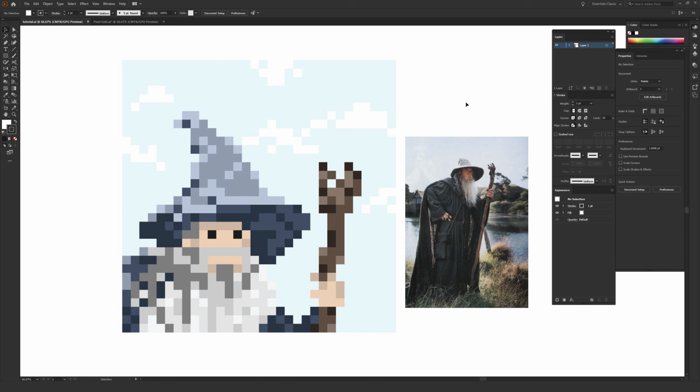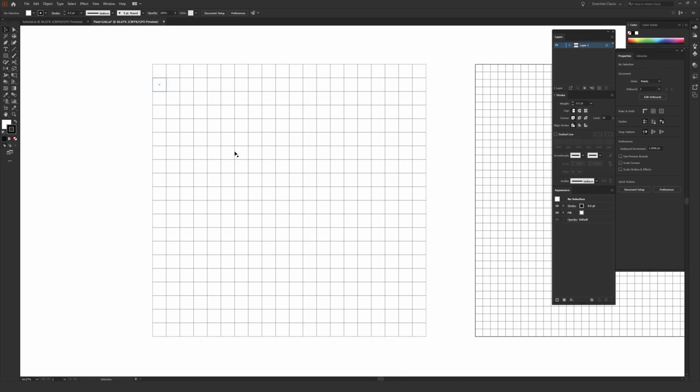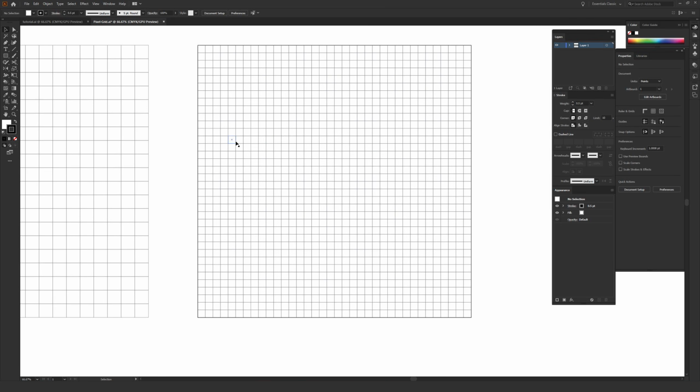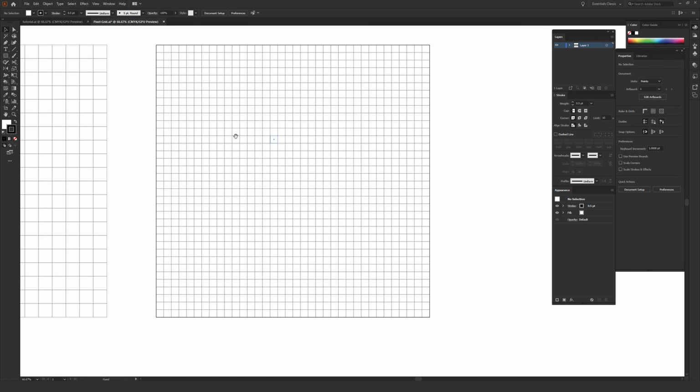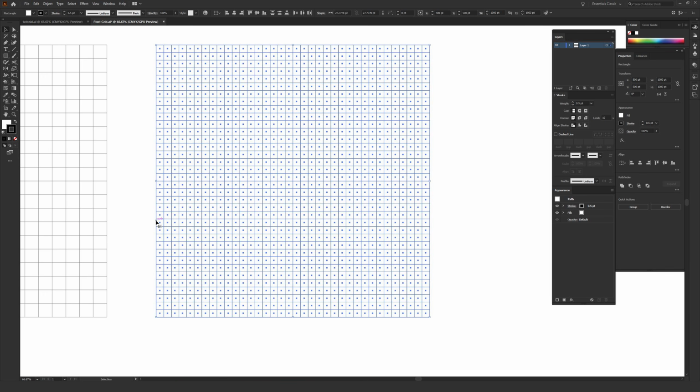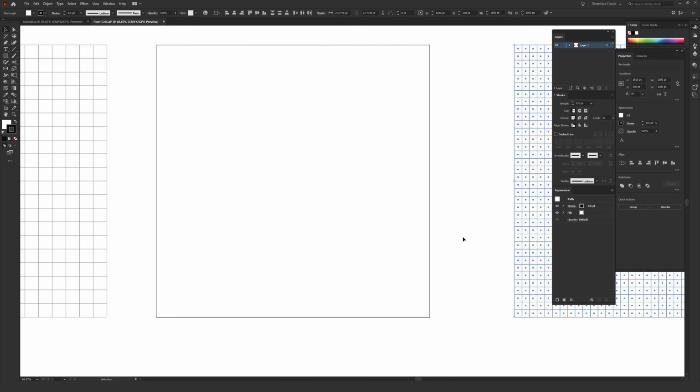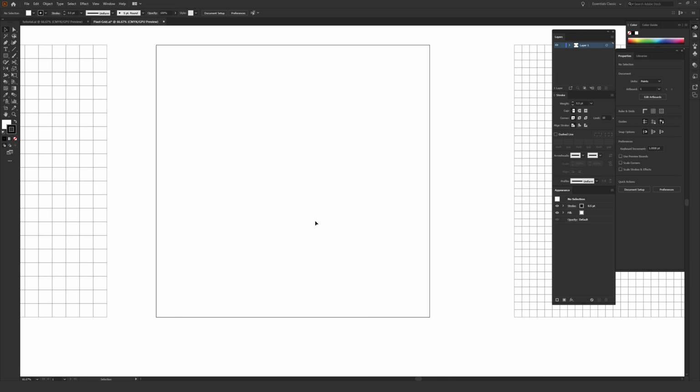So first up, what we're going to do is build out a pixel grid because each one of these colored shapes is an individual square, which serves effectively as a pixel inside the tool. So here are two different examples of pixel grids that I have made inside Illustrator. And I'm just going to walk you through how to make your own pixel grid because it's fast and easy to do, and that'll serve as basically the backbone of what you're creating.